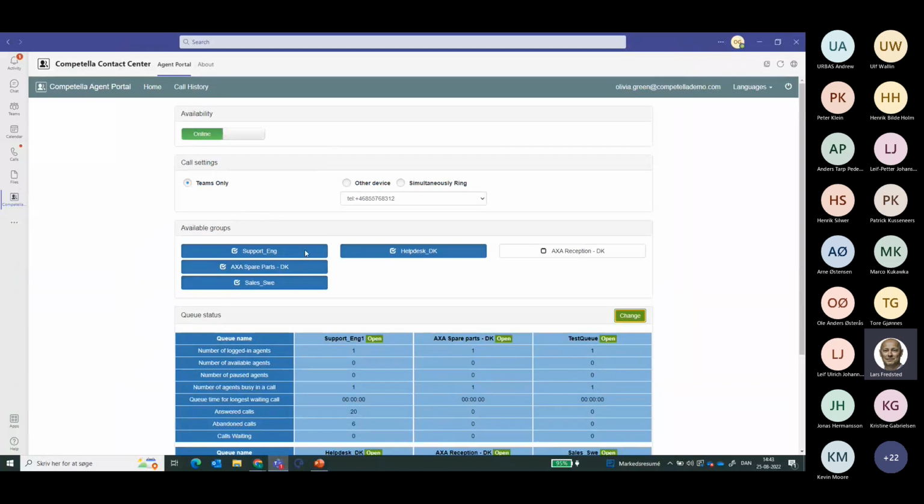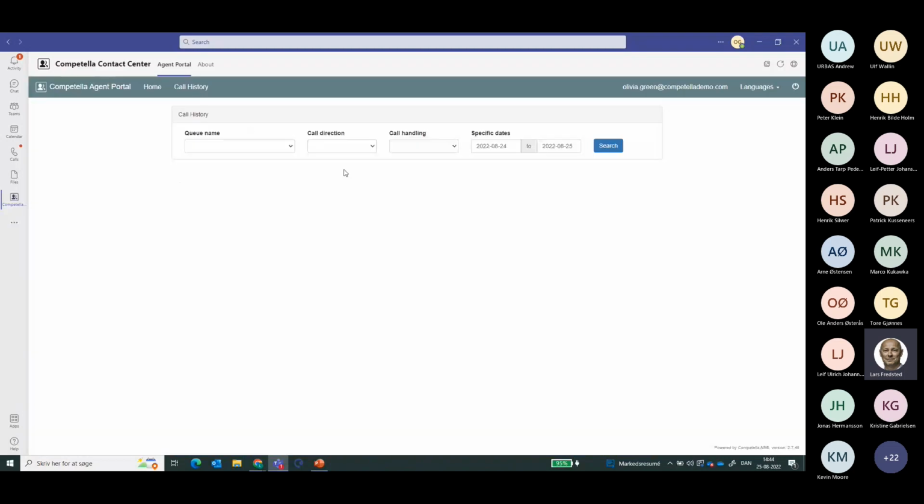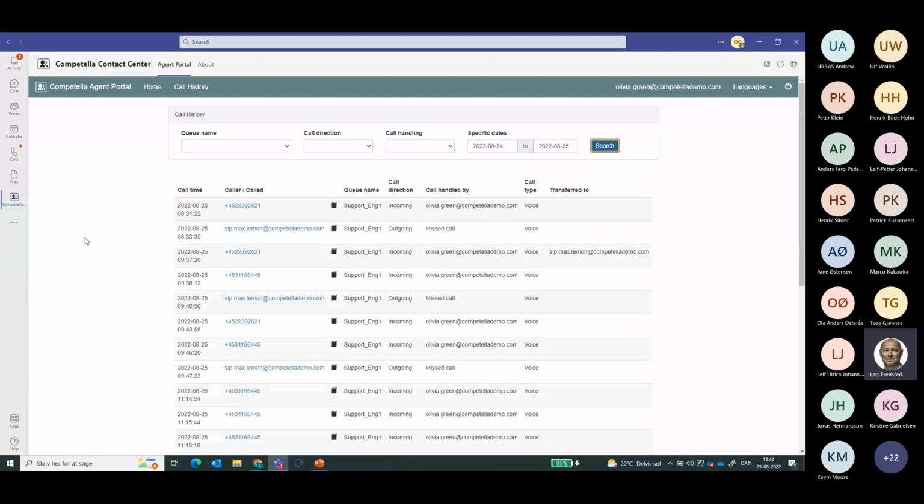A new thing that we added to the Competella Agent Portal is the call history. So in the call history, you are able to search based on which queue the call came into, some call direction, as well as you can look at the call handling. But if I just do a search now, we get some information about the calls that have been received and handled by the queue today. And if I would like to click to dial, then I can do that. I can also copy out the phone number if I would like to use that feature and paste it somewhere else.